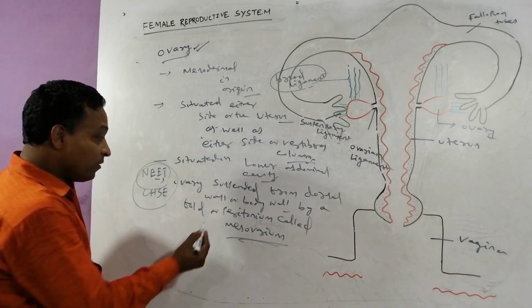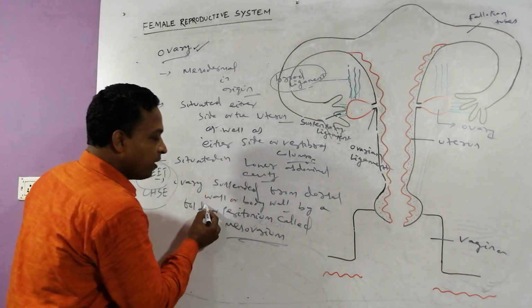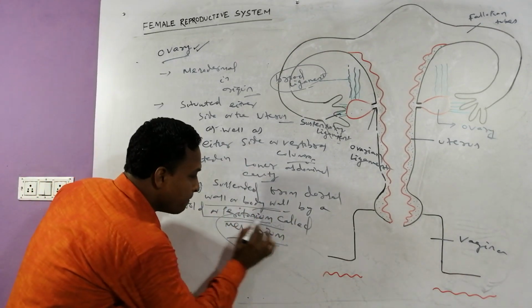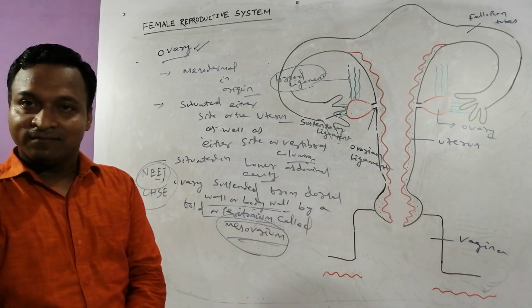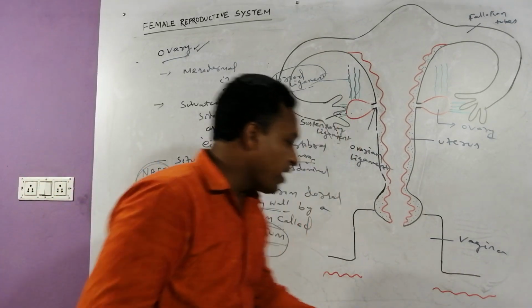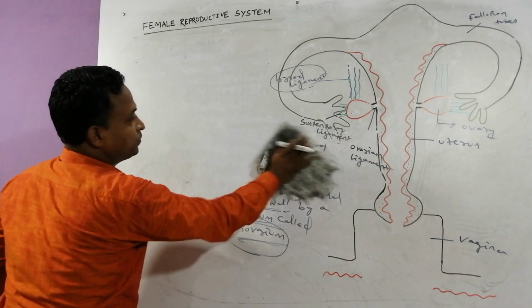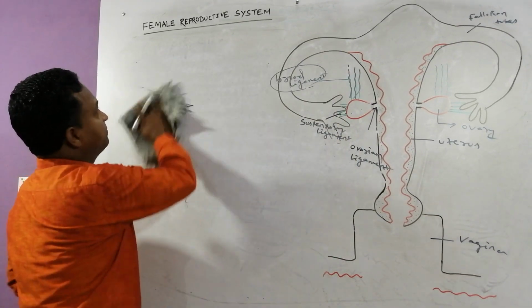Try to guess, my dear, which one? The ovary is suspended from the body wall by a fold of peritoneum called as what? The answer is mesovarium. Yes. Try to guess, my dear. Next one, we are talking about the histological structure of the ovary.